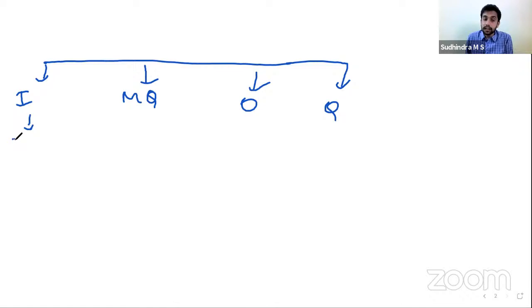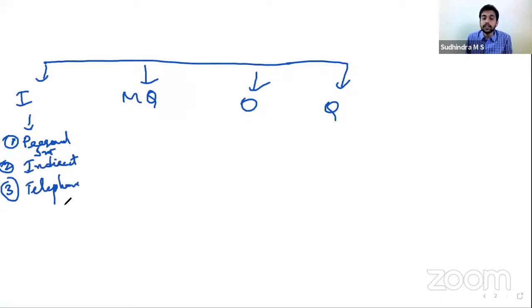Interview method: we go and ask questions to the persons, to the victims, and get the information, correct? That is the interview method. Under interview, again, we have three different types: personal interview method, indirect interview method, and telephone interview method. Yes, we'll discuss what those are. So under interview method, we go and collect the information. The person visits the place, asks the questions, and gets the information.